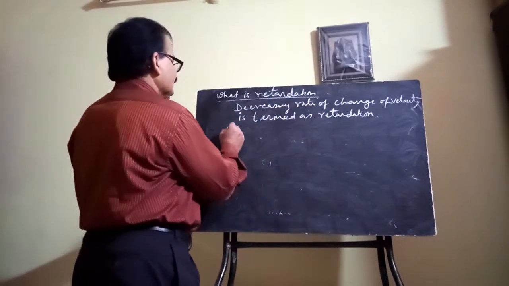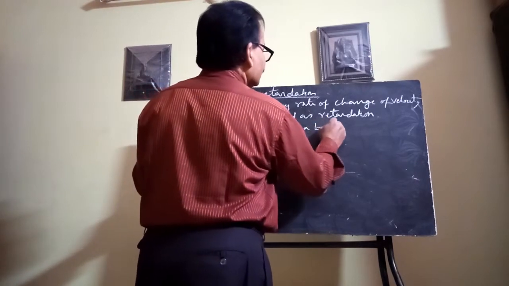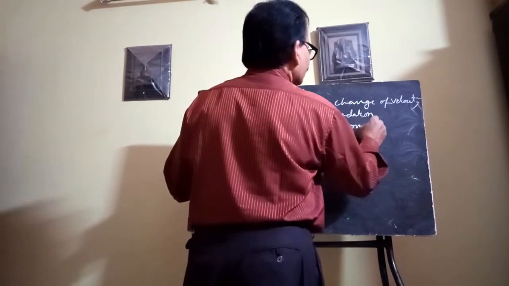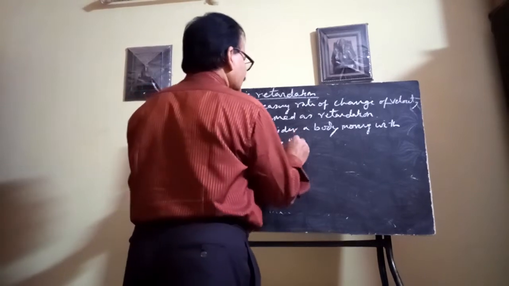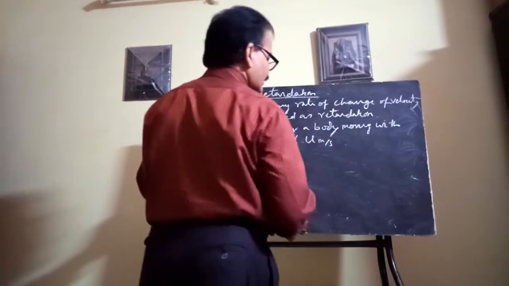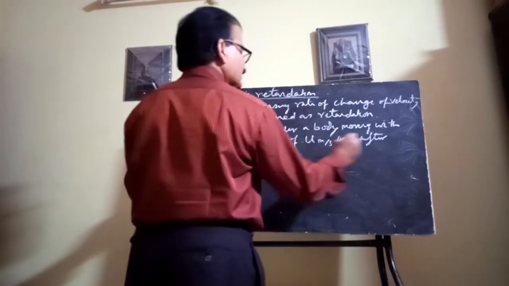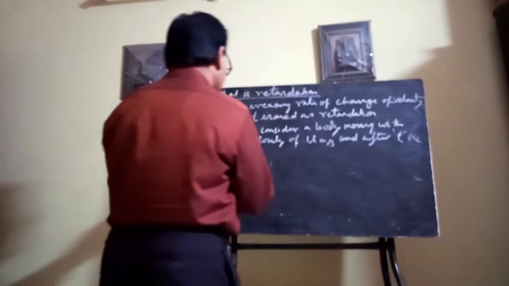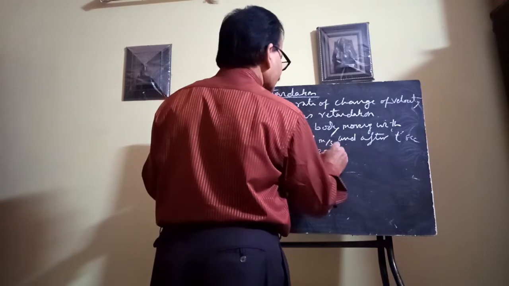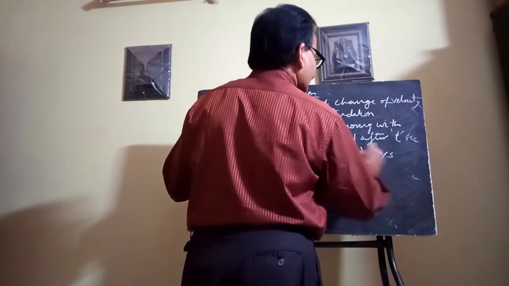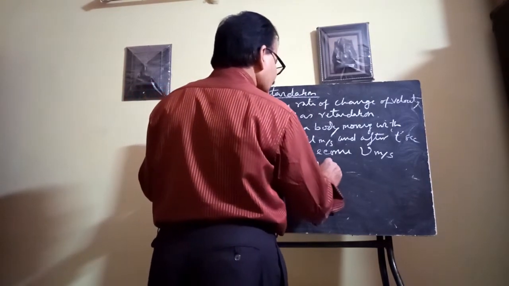In this case also, let us consider a body moving with a velocity of say u meter per second, and after t second its velocity becomes v meter per second, such that v is less than u.